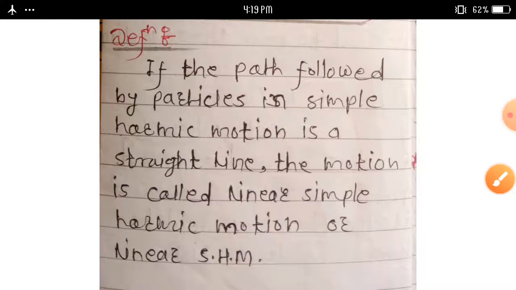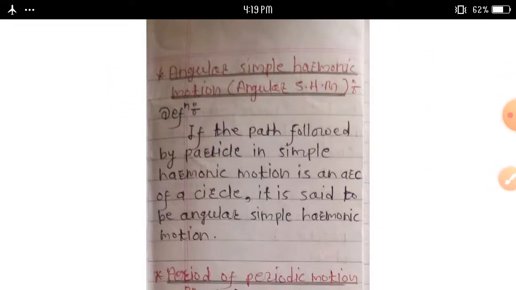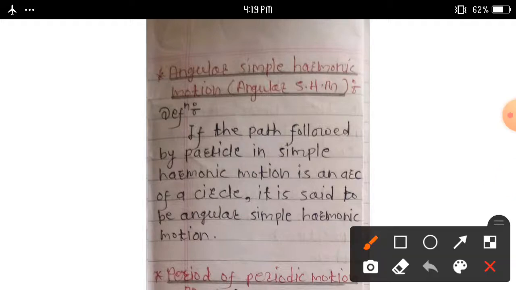Next definition, what do you mean by angular simple harmonic motion? Definition: if the path followed by a particle in a simple harmonic motion is an arc of a circle, it is said to be angular simple harmonic motion.